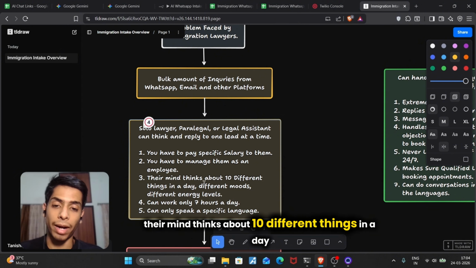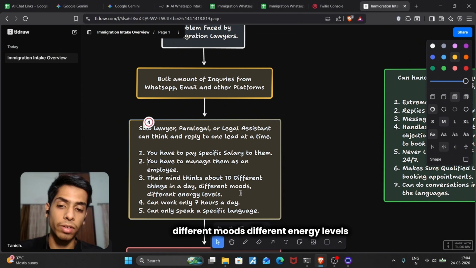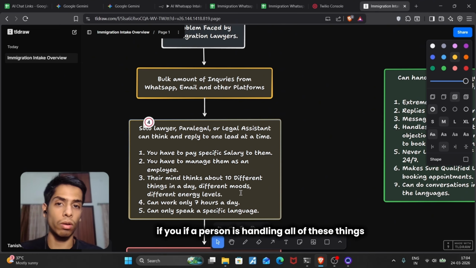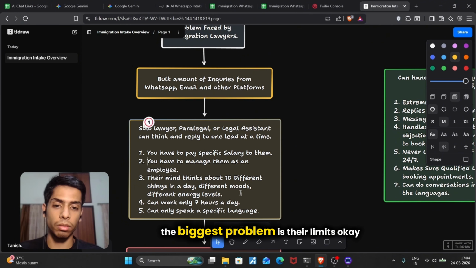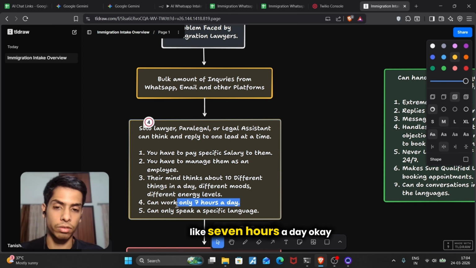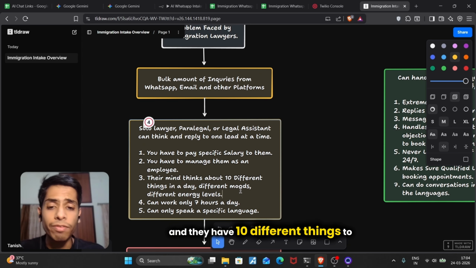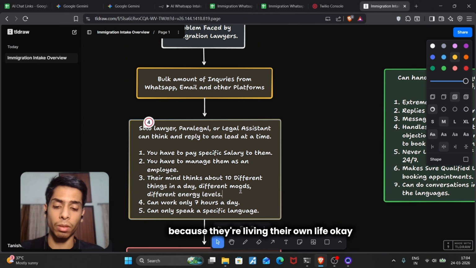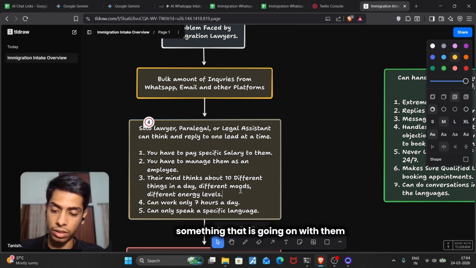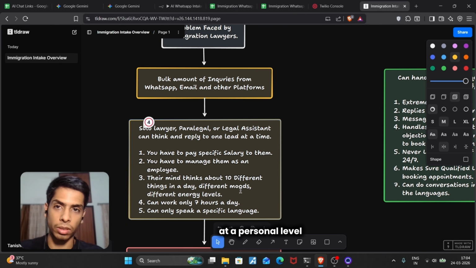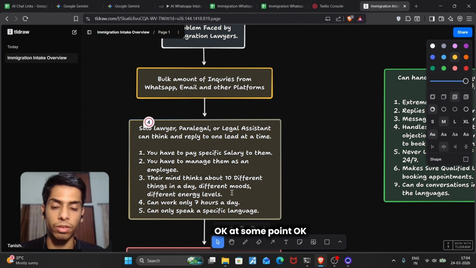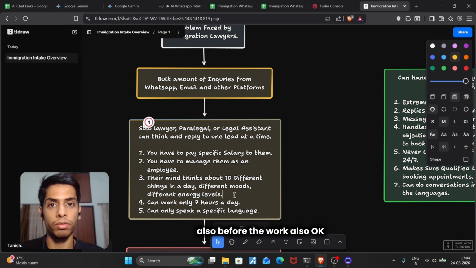Third thing is that their mind thinks about 10 different things in a day, different moods, different energy levels. This is one of the most important parts. If a person is handling all of these inquiries, the biggest problem is their limits. They can work on specific hours of the day, like 7 hours a day, and they have 10 different things to think about in their life because they're living their own life. It might be something that is going on with them. They are in some kind of problem at a personal level, and they will think about it at some point in their day, between the work, after the work, before the work.